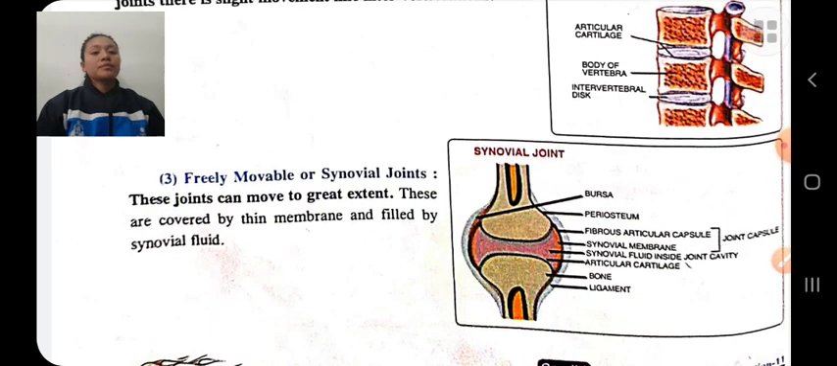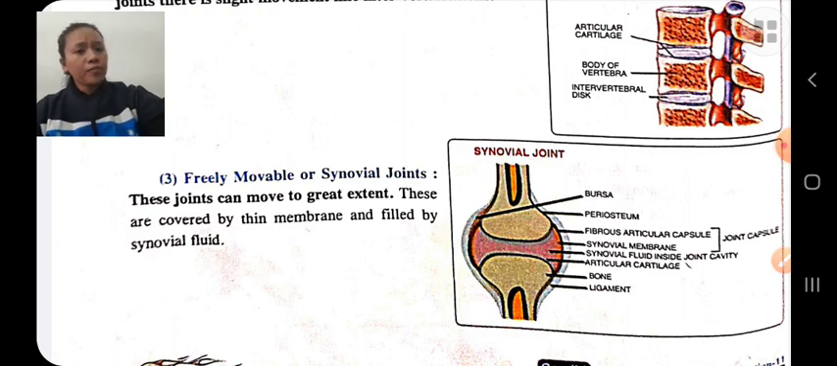Freely movable joint, also known as synovial joint. This joint can move to a great extent. These joints are covered by a thin membrane and are filled with synovial fluid, and this synovial fluid acts as a greasing agent. Therefore, this joint moves freely.